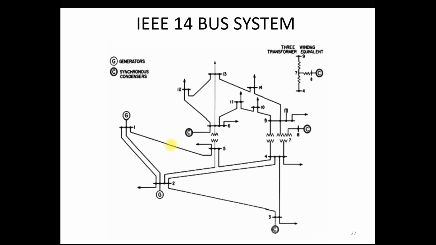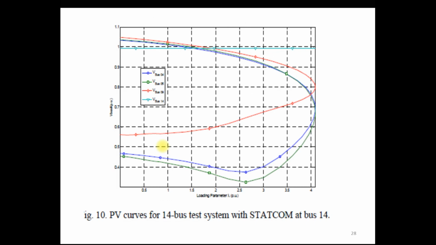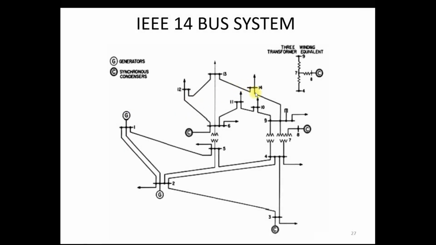Now, same as for the SVC, here we use the IEEE 14 bus system. In that we use the STATCOM for voltage regulation. So let's see what is the impact of this STATCOM at load bus 14 for the voltage regulation. You can see that this is the PV curve for bus number 4, 5, 9 and 14, because all these 4 buses are load buses. Here in this 14 bus system we have connected the STATCOM at bus number 14 to provide the voltage regulation.